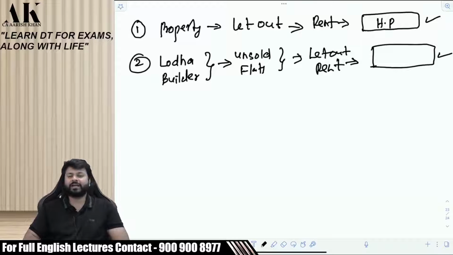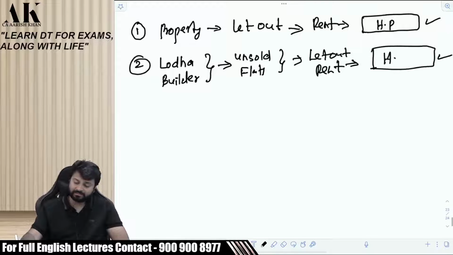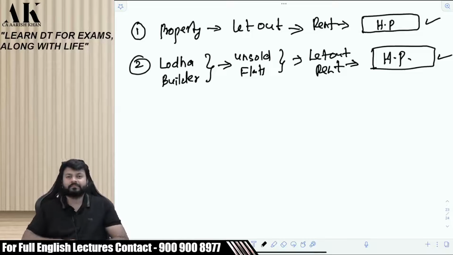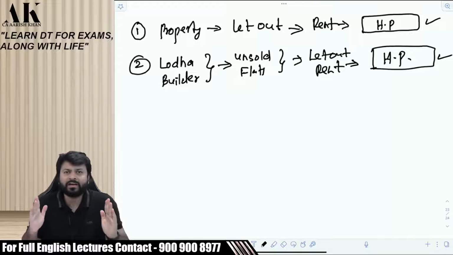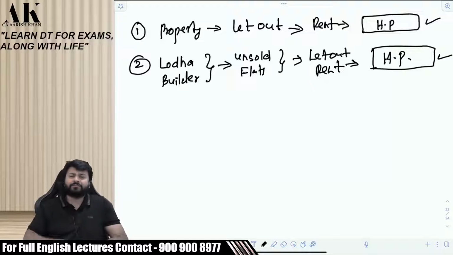Someone said HP, someone said IFOS, someone said PGBP, and the answer is HP. Why? Because there is a specific head for house property. It doesn't matter whether the house property rental is earned by a small investor like me or a big builder like Lodha. Lodha's activity is not to construct the building and let out. Lodha does not do the business of letting out. Let out is his incidental activity. Do you agree to this? Let out is not his main activity.